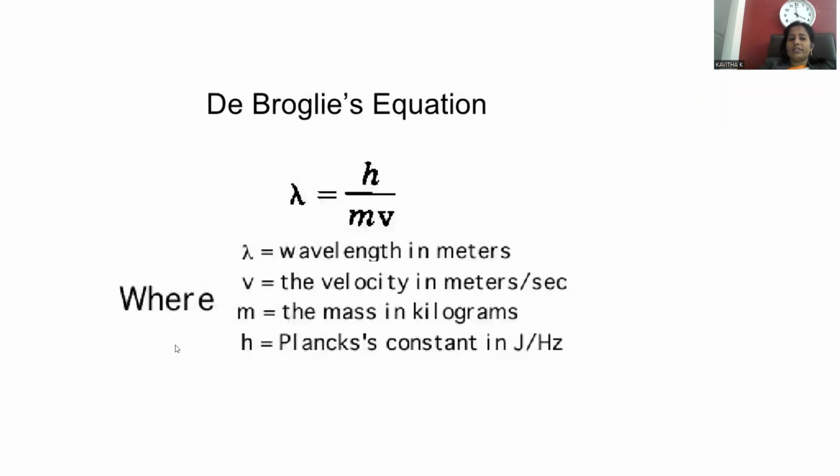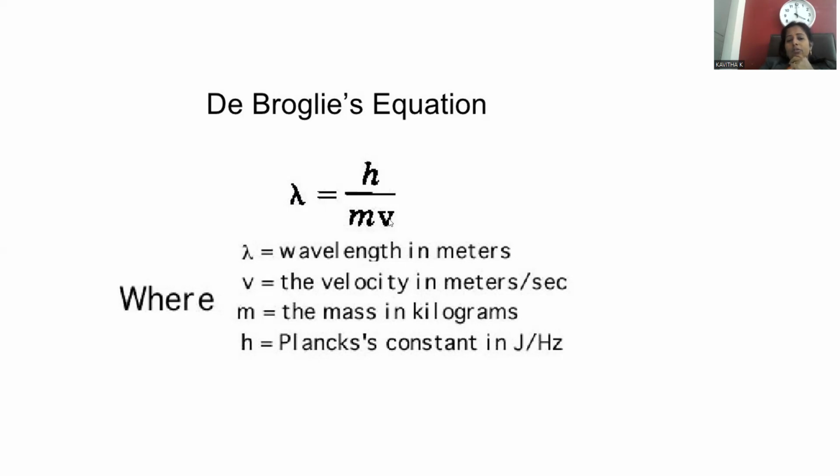Let's see how we can get this. The de Broglie equation is given by lambda is equal to h by mv. Lambda is the wavelength in meters, h is the Planck's constant, everybody is aware, m is the mass in kilograms, and v is the velocity in meters per second. So this is in the form of lambda is equal to h by mv.